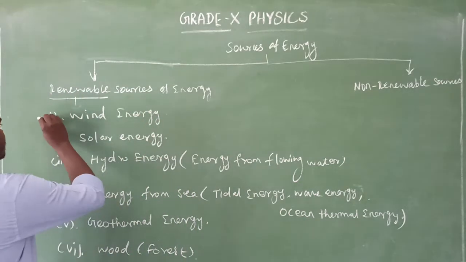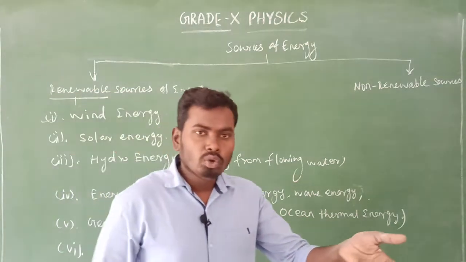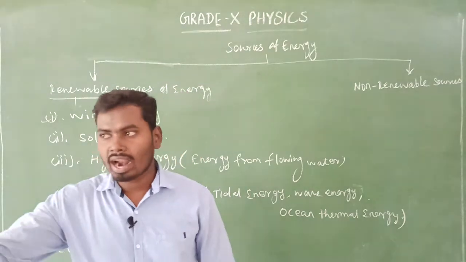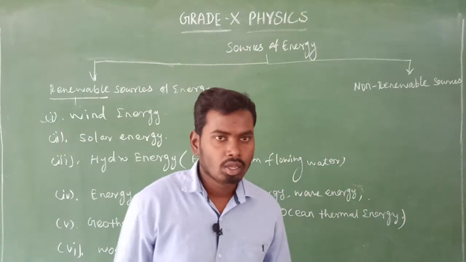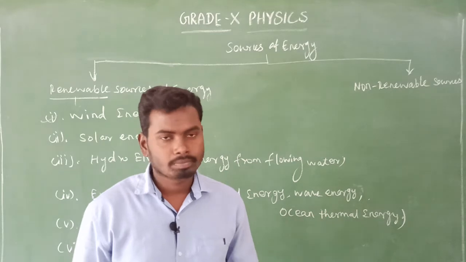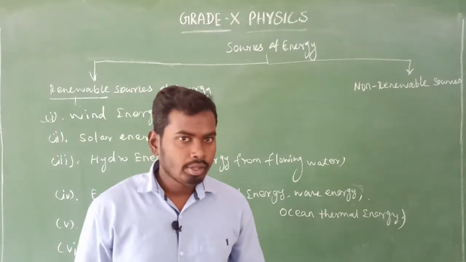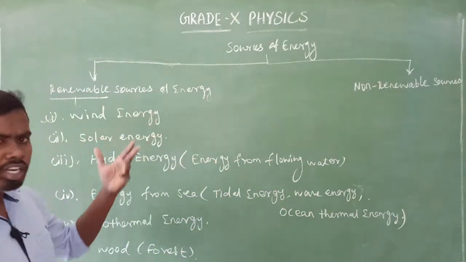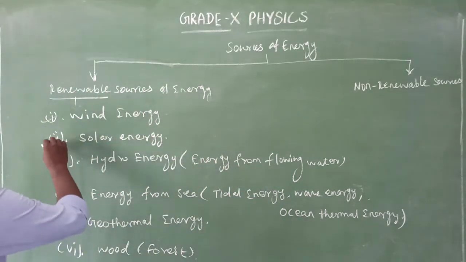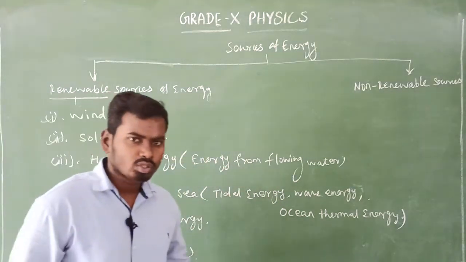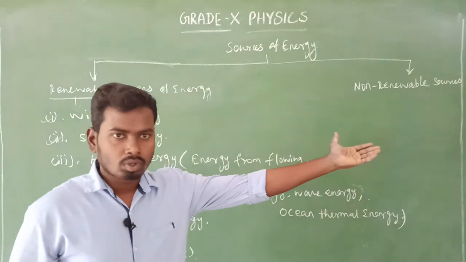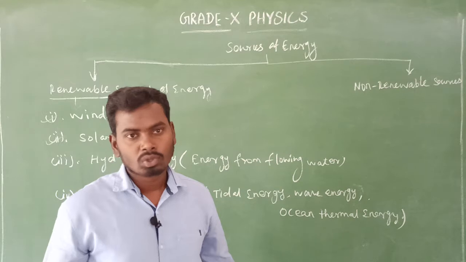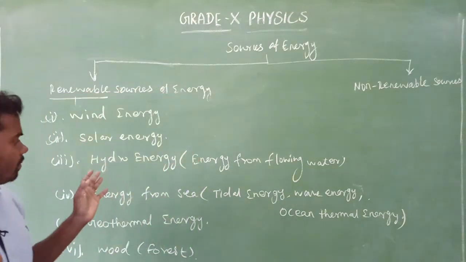For example, wind energy, sir. We are taking air, oxygen, and plants and animals are also taking oxygen gases. Do you think the gas level will reduce? No, it never gets reduced. So it is available in unlimited supply, unlimited quantity. Solar energy, we get the solar energy from the sun. Do you think the sun's intensity of light will decrease? No, that is not at all possible.